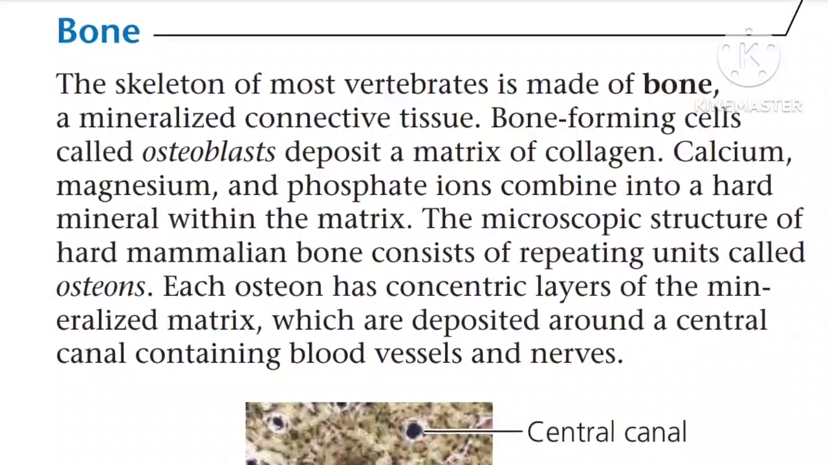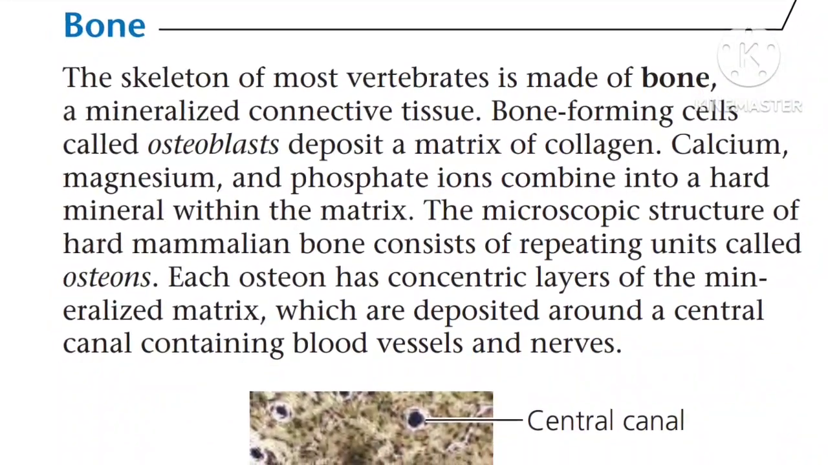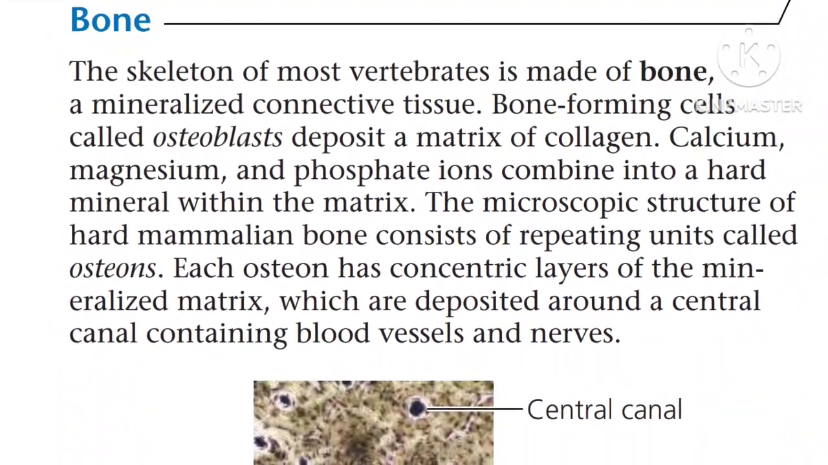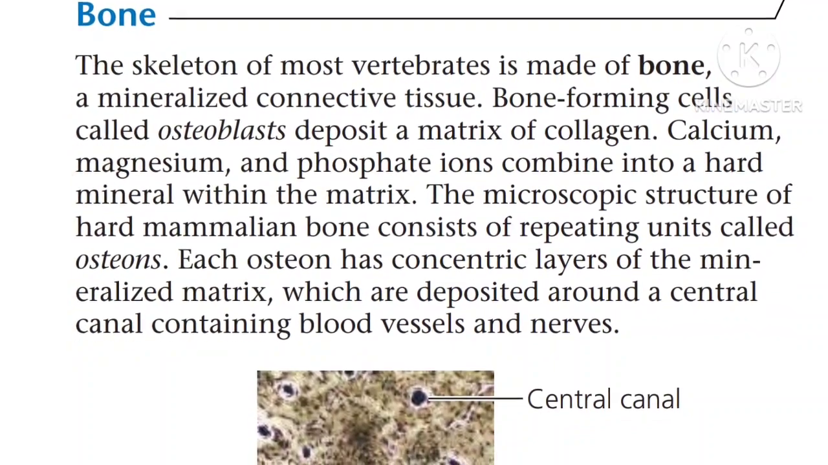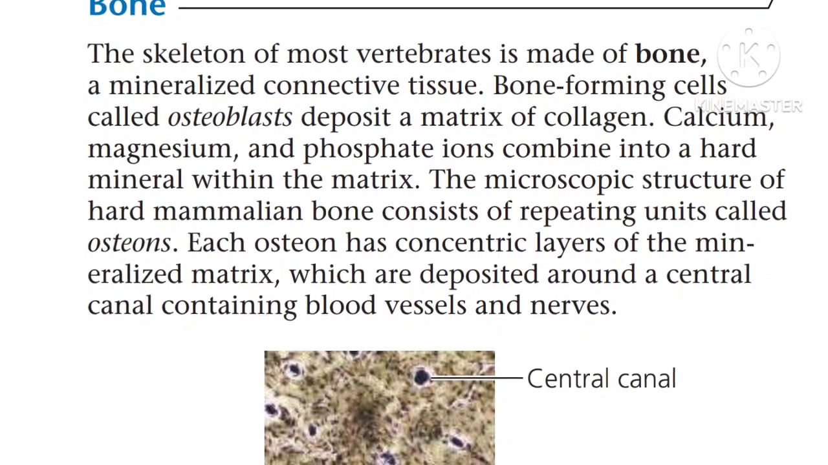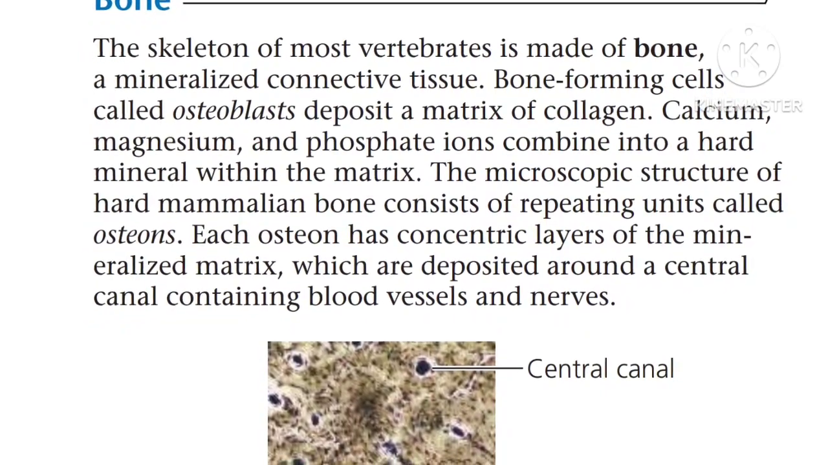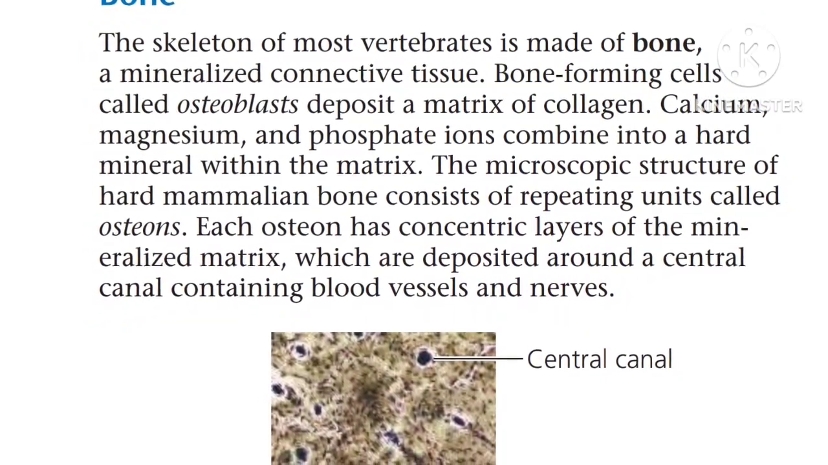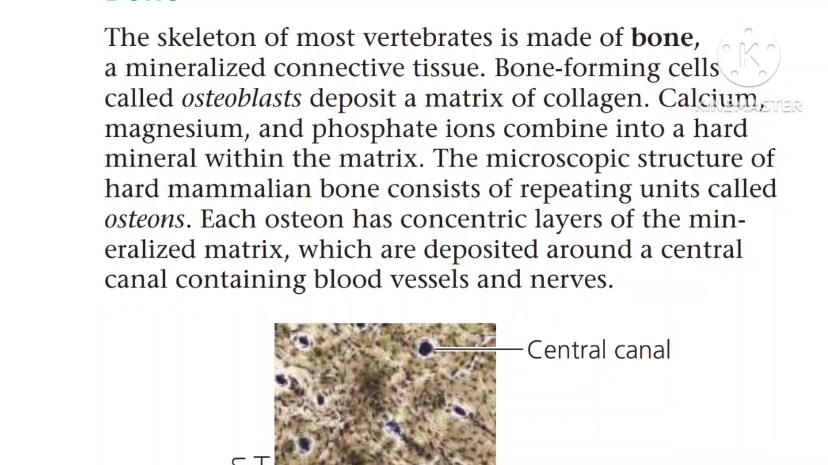The next type of tissue is bone. The skeleton of most vertebrates is made up of bones, a mineralized connective tissue. Bone-forming cells called osteoblasts deposit a matrix of collagen. Calcium, magnesium and phosphate ions combine into a hard mineral within the matrix.